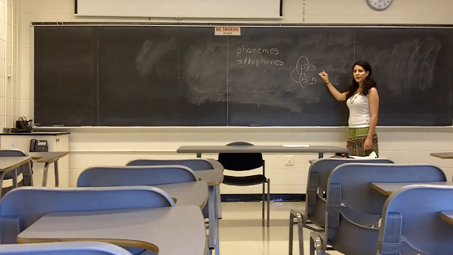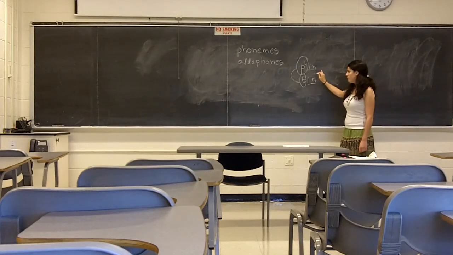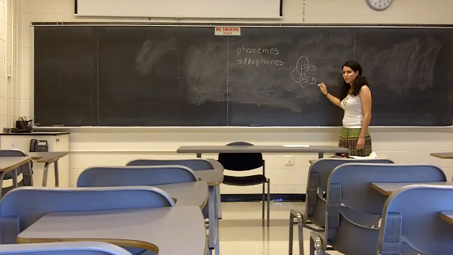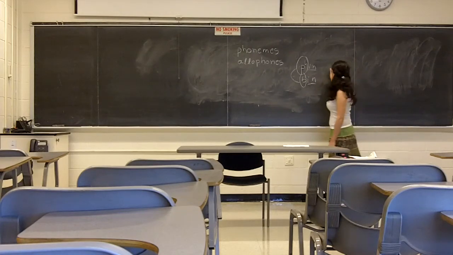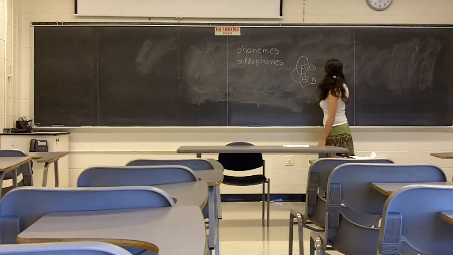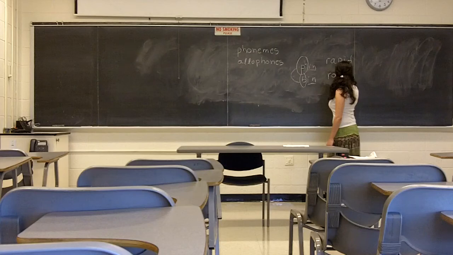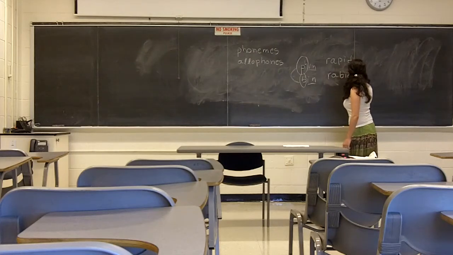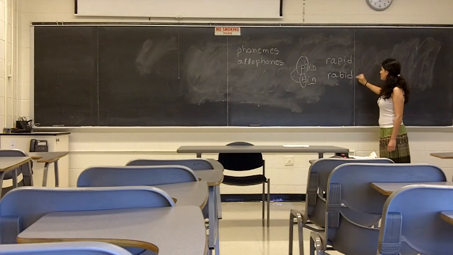So we call this minimal pair. And why do we call this minimal pair? Because it's a pair of words where the only difference is one sound. So, for example, now, what about those two words?